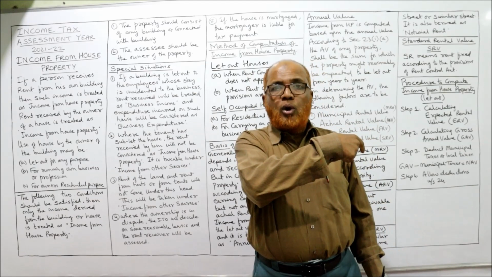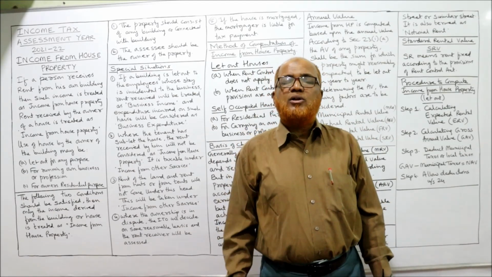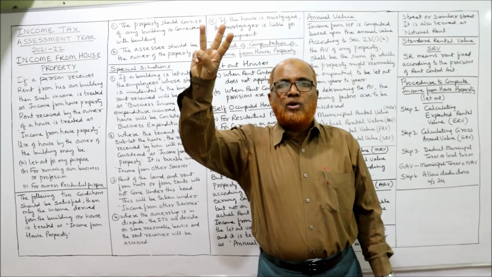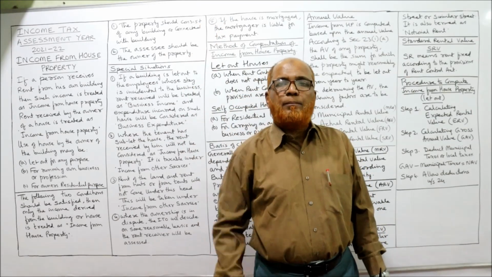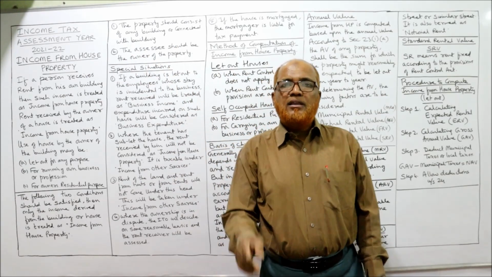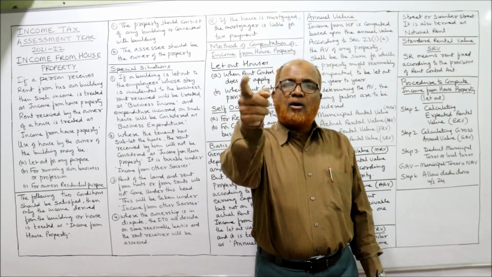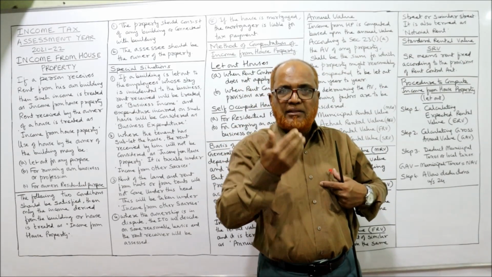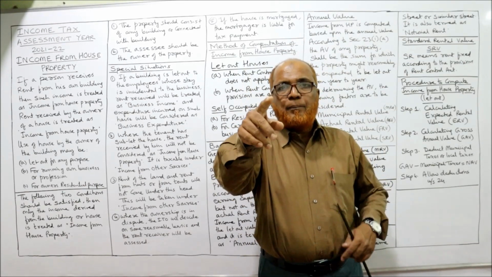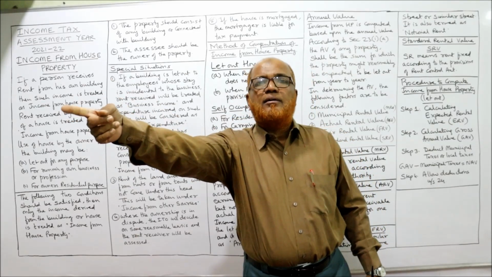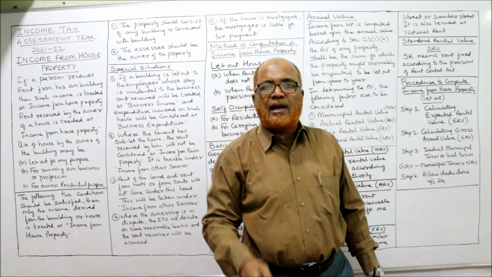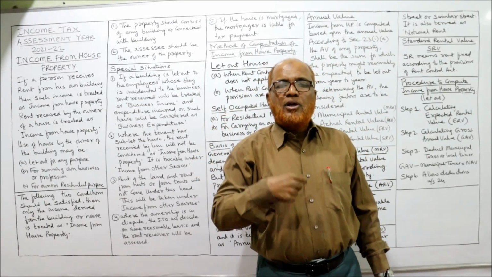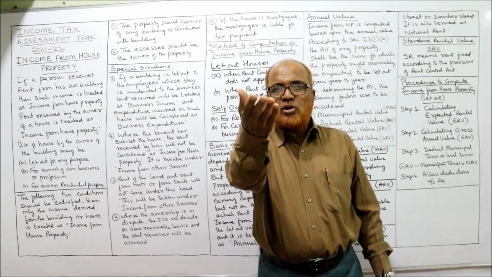From the original owner of the property, you got the right. What right did you get? You can let out a part of that building. So out of 3 floors, 1 floor you have let out to another person. In that case, you are a tenant and also a landlord. From my point of view, you are my tenant because you are paying the rent to me. From the point of view of the person to whom you have given on rent, you are the landlord. So you are receiving the rent and you are paying the rent. You are paying the rent to me because you are my tenant.